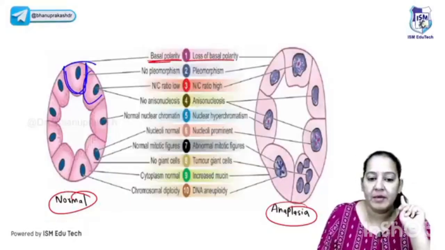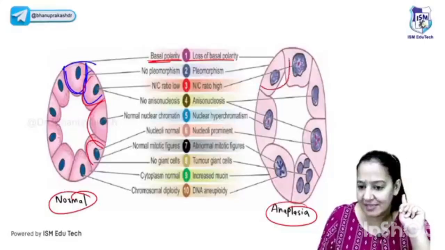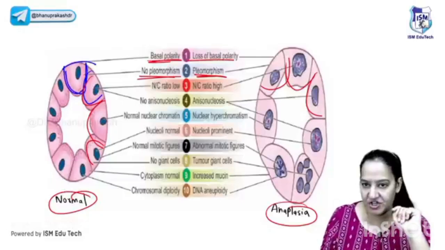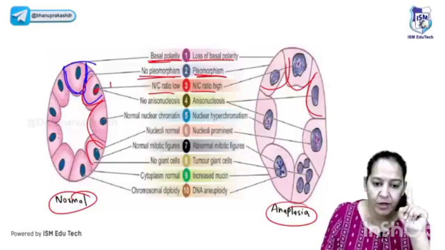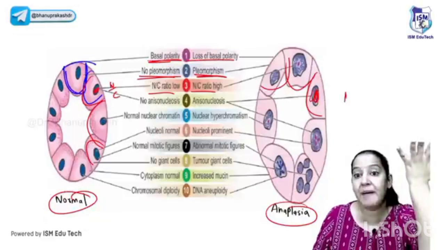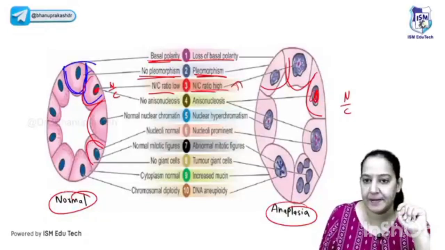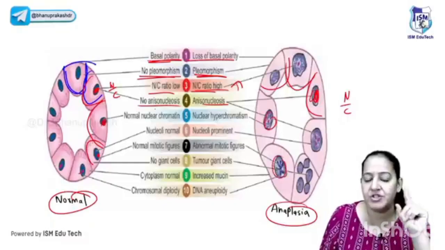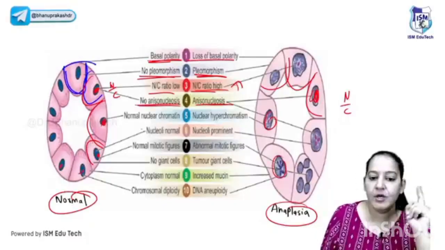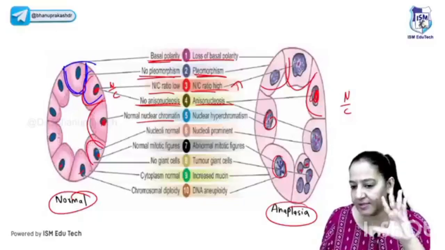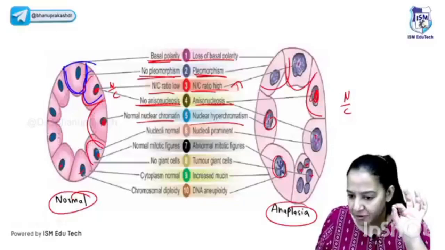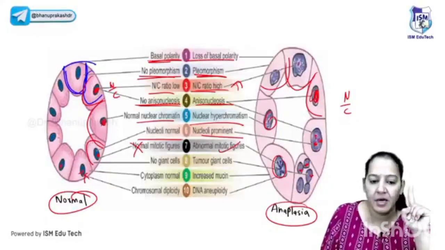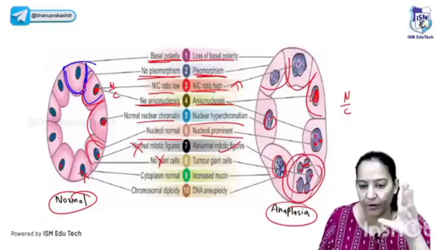Second, pleomorphism. Here all the cells are of the same size. Here some cells are small, some are moderate, some are large. So here pleomorphism is absent, here it's present. So presence of pleomorphism is anaplasia. Okay, N:C ratio. Here you can see a small nucleus and more cytoplasm. Here you can see the nucleus is big and cytoplasm is less. So here the N:C ratio is high. Right? And anisonucleosis is the size of the nucleus. All the nuclei here are the same size. Here some are small, some are large. So here no anisonucleosis, here anisonucleosis is present. You can see the nuclear chromatin here is normal, here dark color nucleus is there. So hyperchromatism is there. Inside the nucleus appreciate the nucleoli. Here there is no nucleoli, here nucleoli is present. Here there is no mitosis, here mitosis is present. Here you can see no giant cell, here some of the cells having multiple nuclei, that is giant cells are present.